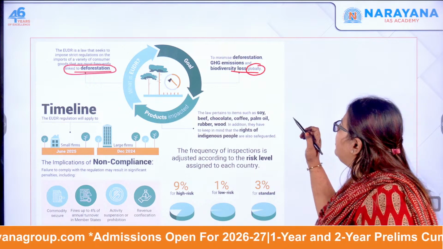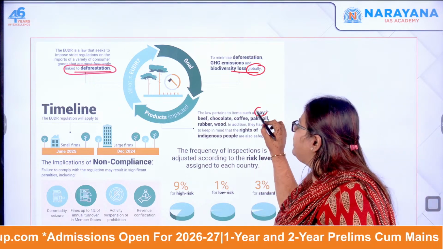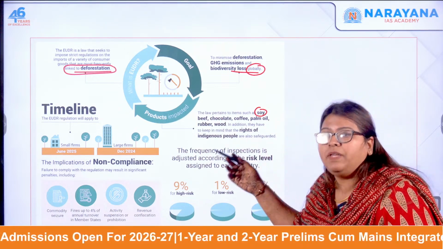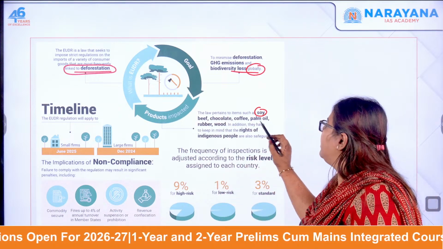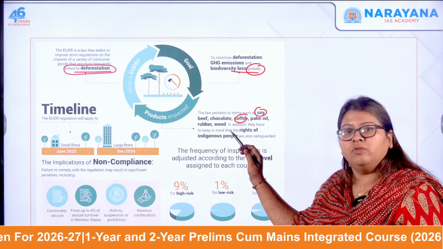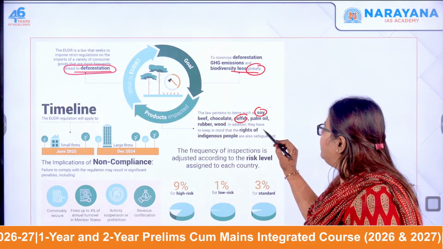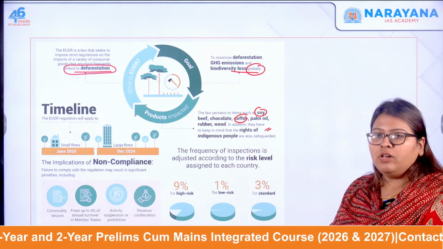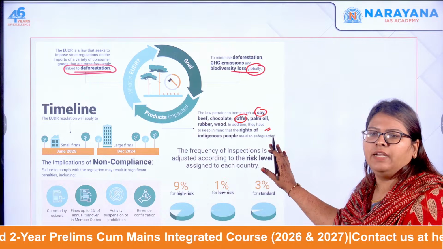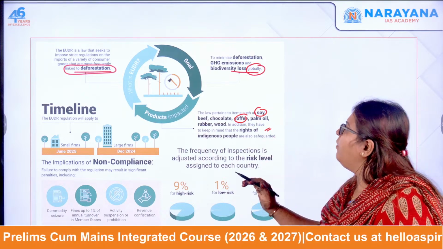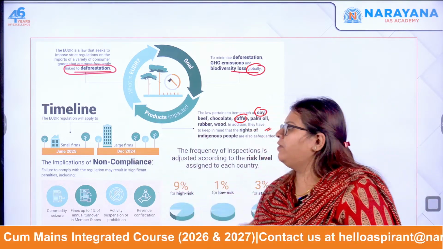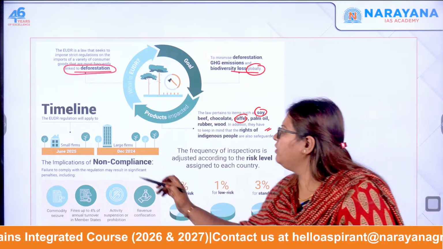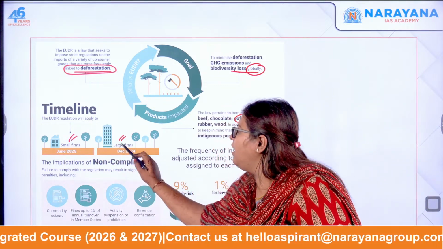So here, the products that are involved include soy, beef, even chocolates, palm oil, wood, and rubber. All these things are included, okay? And also you have to keep in mind the rights of the indigenous people, that is the goal. Now, what will be the timeline? It will apply to both the small farms as well as the large farms.